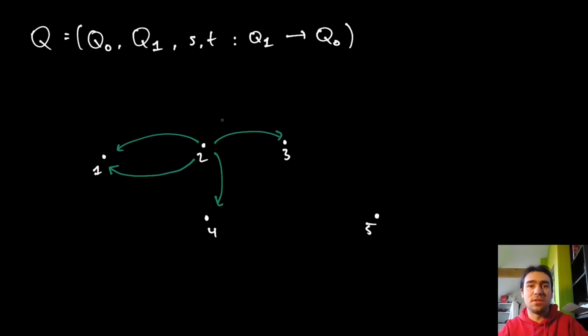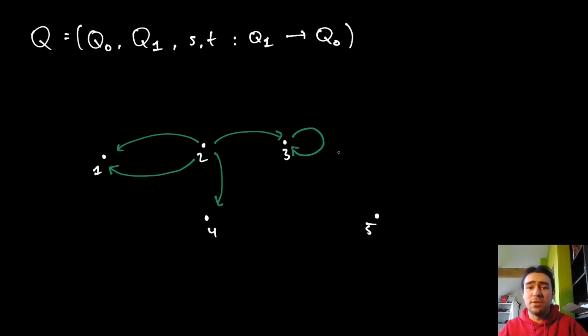There are certain definitions of graphs where you don't allow such behavior. Another thing that isn't allowed in some types of graphs, but is allowed here, is loops, right? So I could have a vertex 3 here, let's say, and then I can have an arrow that starts at 3 and also ends at 3, right? So these would have the same value for S and for T, this arrow.